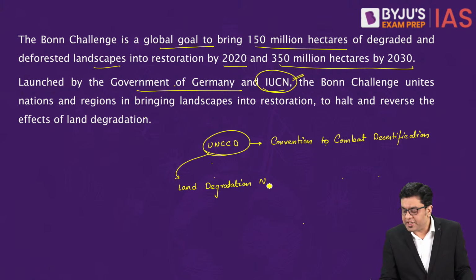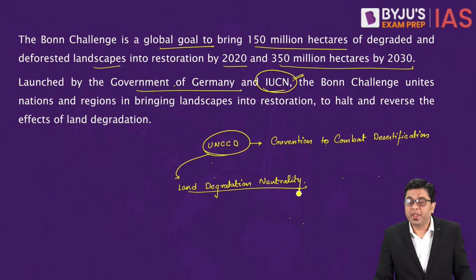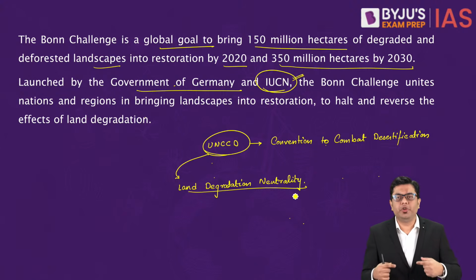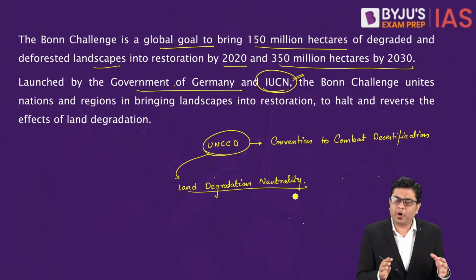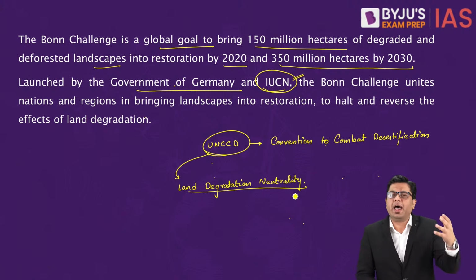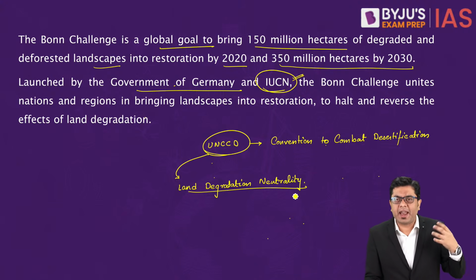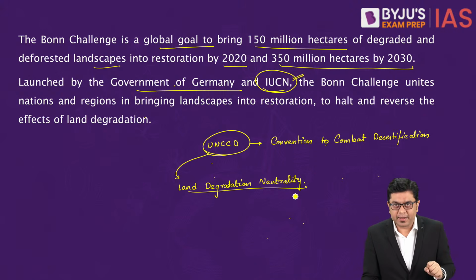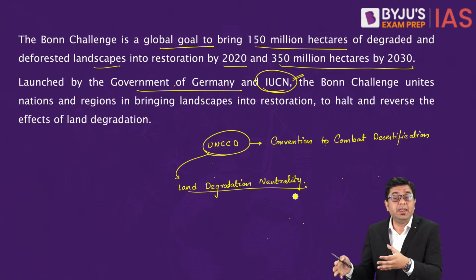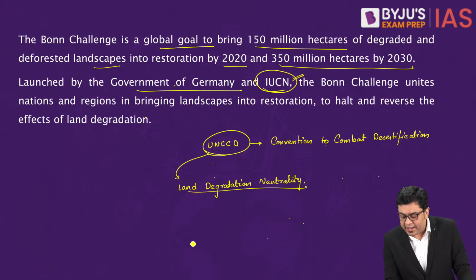This is something which has been further highlighted during the Kunming-Montreal Agreement, which was a part of the Conference of Parties 15 of CBD. There also land degradation neutrality was talked about. What is this concept of degradation neutrality? That basically means that every year, let's suppose, you have 50 hectares or 100 hectares of land which goes as a wasteland. Simultaneously, every year you have to ensure that some or the other area is also reclaimed.